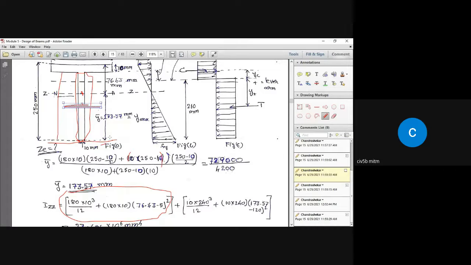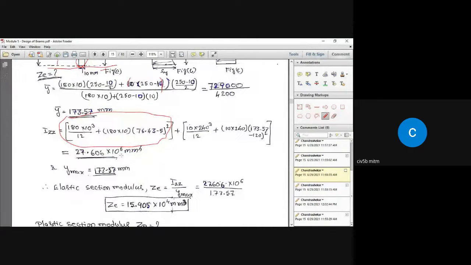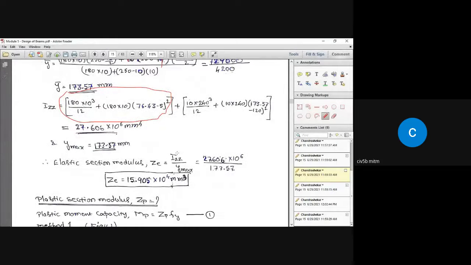See, what is the distance of the farthest fiber you need to take? So if you take 76.43, the distance of the farthest fiber in the compression zone is 76.43. And the distance of the farthest fiber in the tension zone is 173.57 millimeter from the neutral axis. So out of these two, which is greater? That is 173.57 millimeter. That is the distance of the farthest fiber from the neutral axis, and that value should be considered. So that's why I have written Y max equal to 173.57.